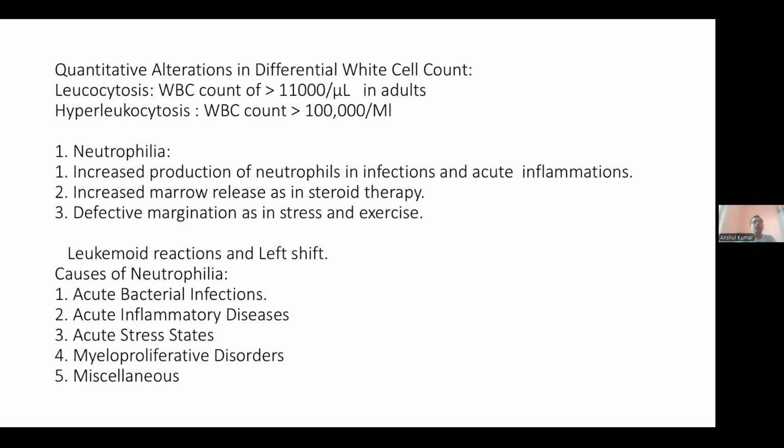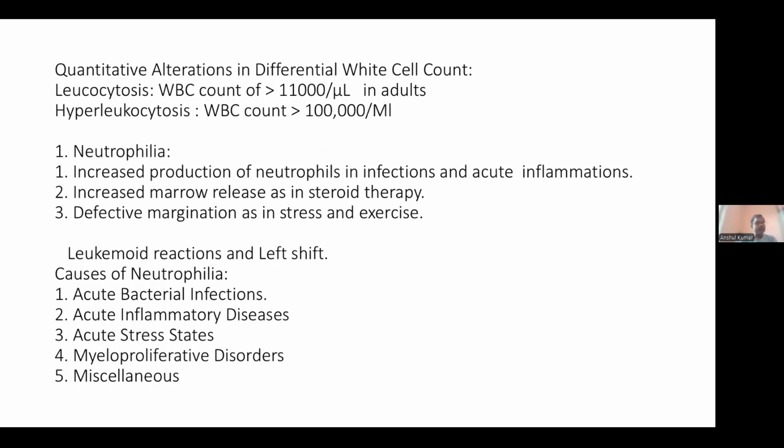So the medical term for an increased overall WBC count is leukocytosis, and a very high count up to 100,000 is hyperleukocytosis.